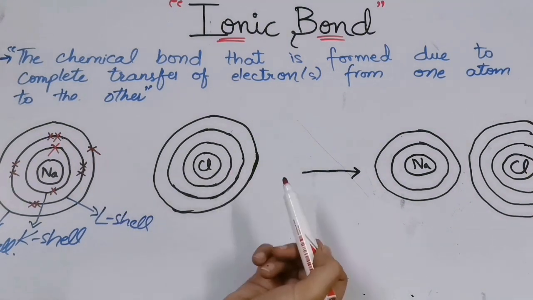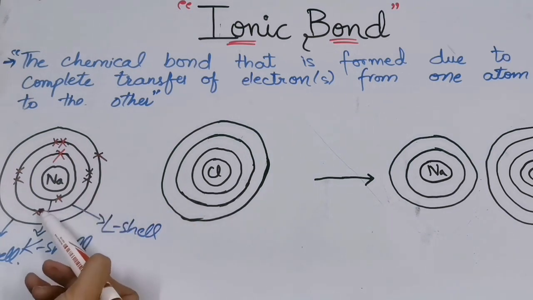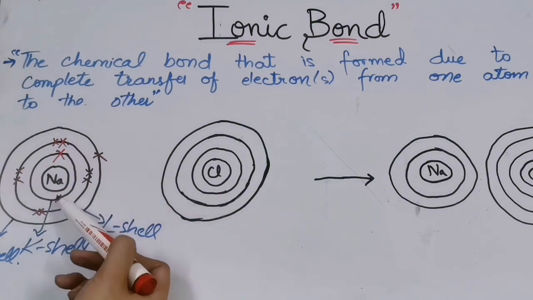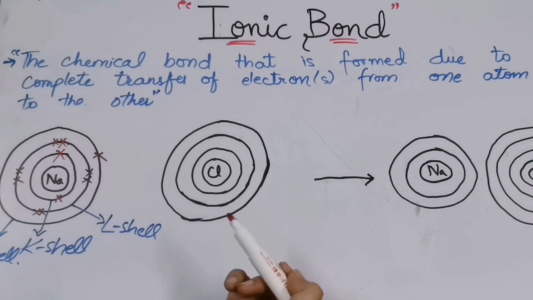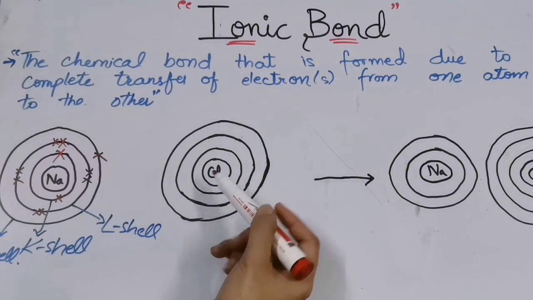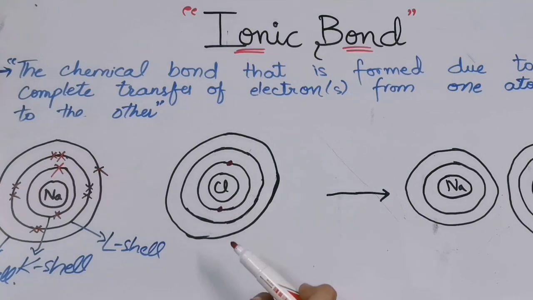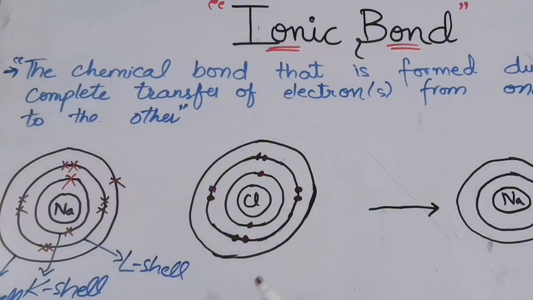We know that the first shell holds 2 electrons. We will represent the electrons of one atom by X and the electrons of the other by dots. You can represent this one with a dot and this one with X as well. This is for our own convenience. Now in the first shell, the Cl is holding 2 electrons. In the second shell, it is holding 8 electrons. In the third shell, it is holding 7 electrons.